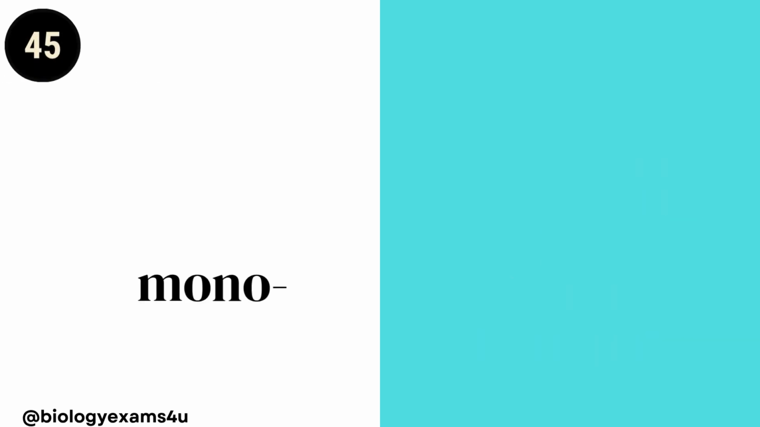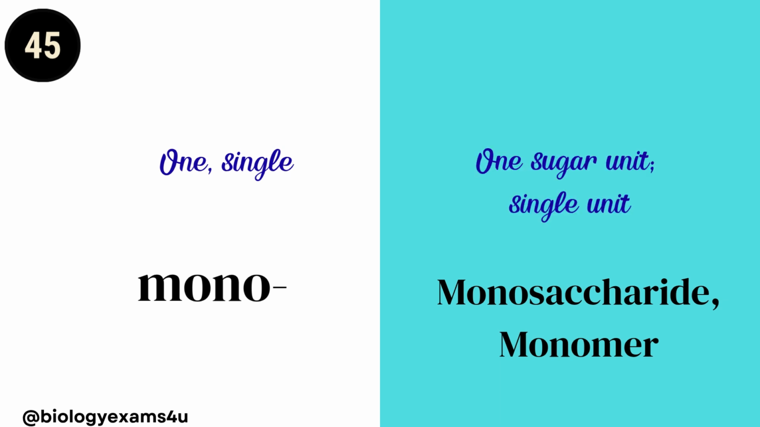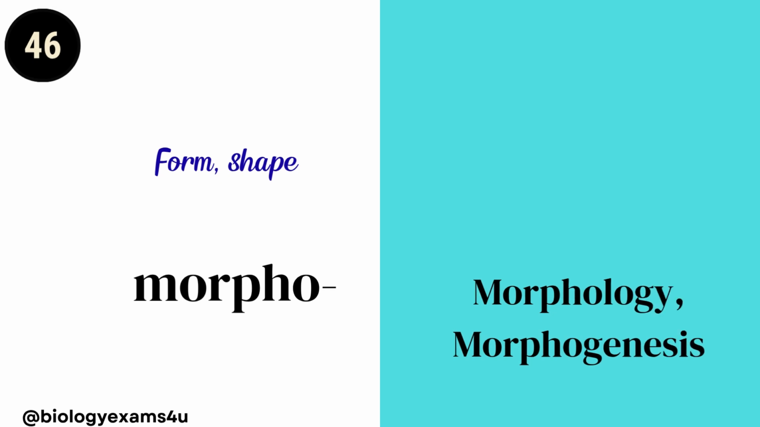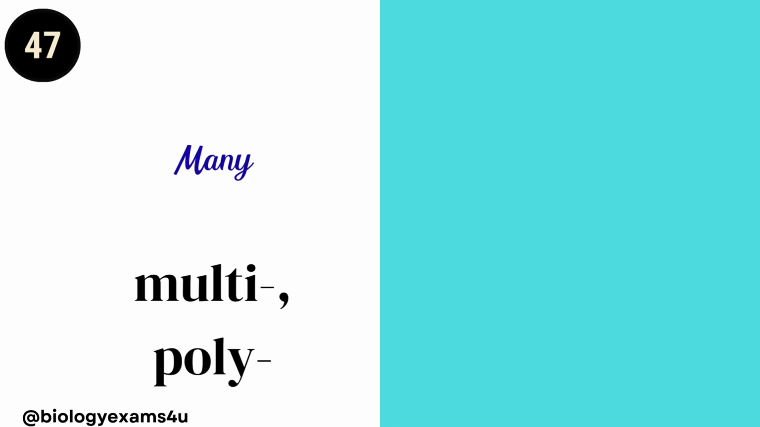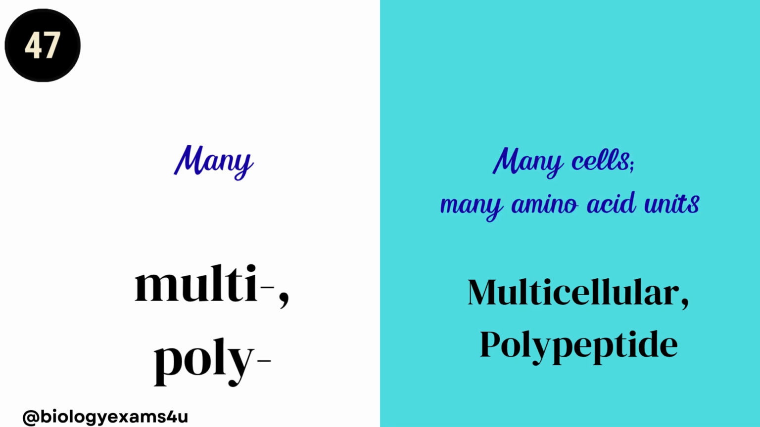Mono means one or single. Monosaccharide, one sugar. Or monomer, it is a single unit. Monomer of carbohydrate is monosaccharide. Morpho means form or shape, as in morphology or morphogenesis. Morphology, study of form or structure. Morphogenesis, formation of shape. Multi or poly, it means many. Multicellular or polypeptide. Multicellular, many cells. Polypeptide, many amino acid units.